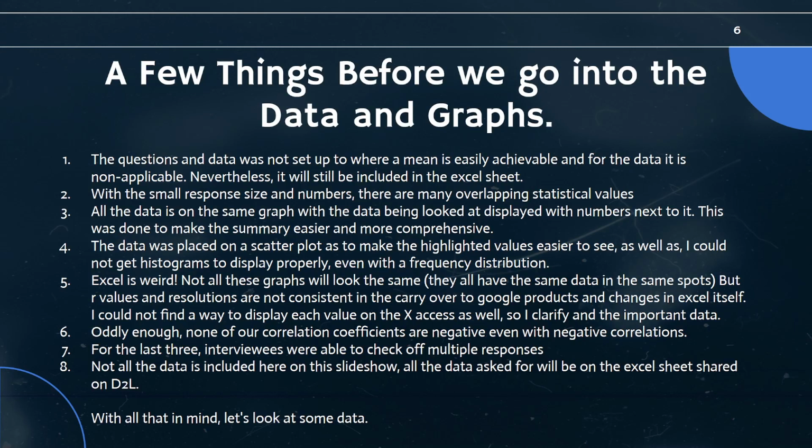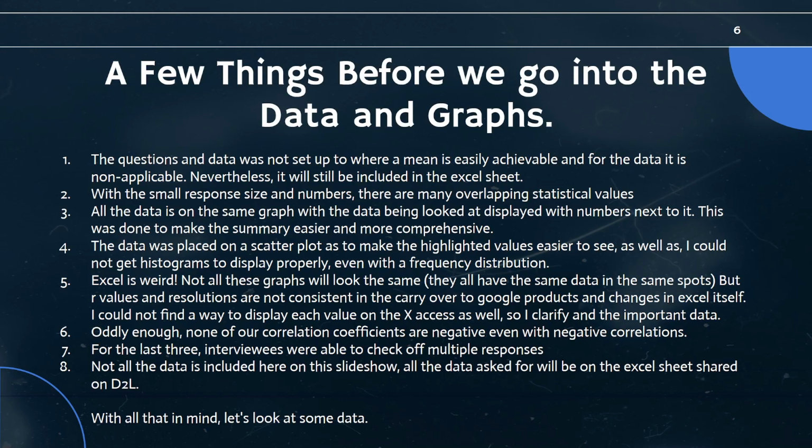So I'll clarify on important pieces of data. None of my correlation coefficients or my R values were negative, so I just touched on that a little bit. And for the last 3 questions, my qualitative questions, like I said earlier, interviewees were able to check off multiple responses.